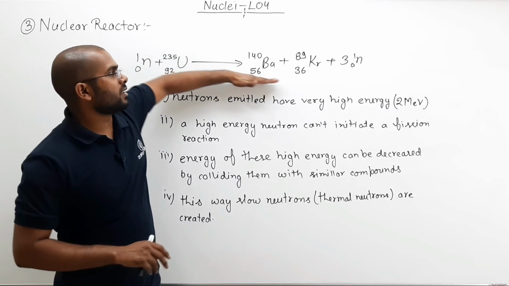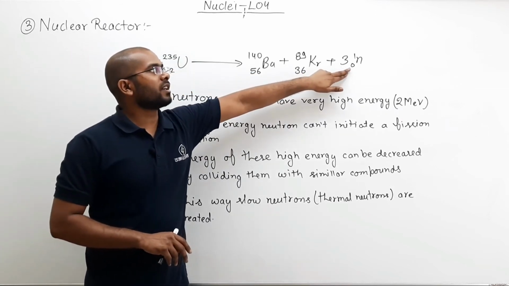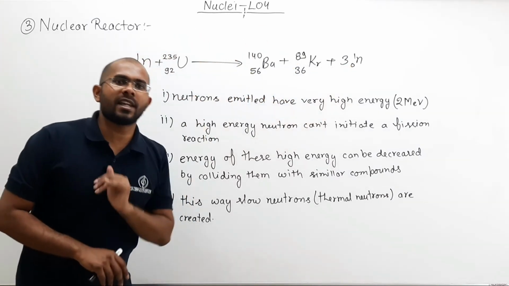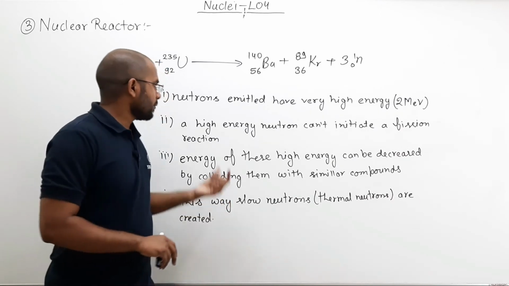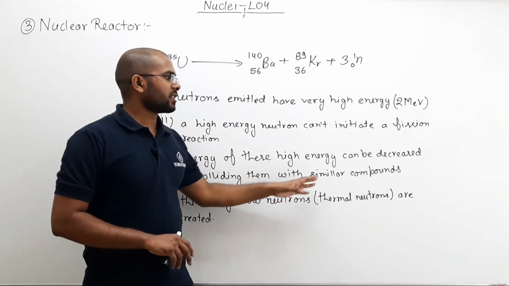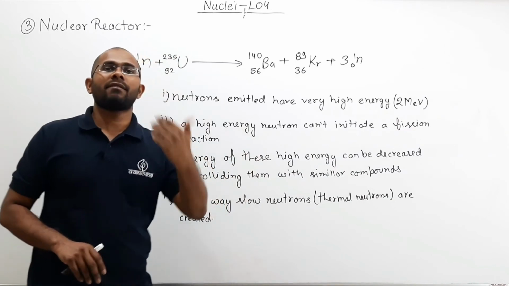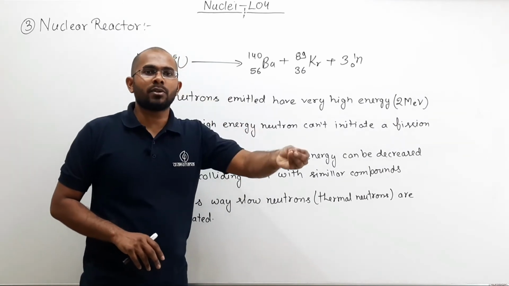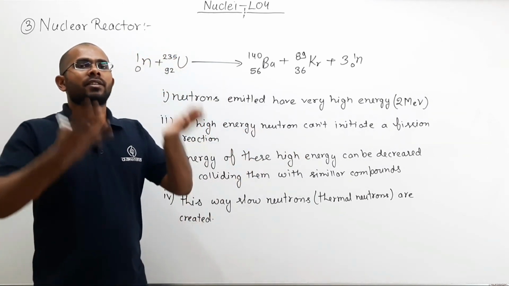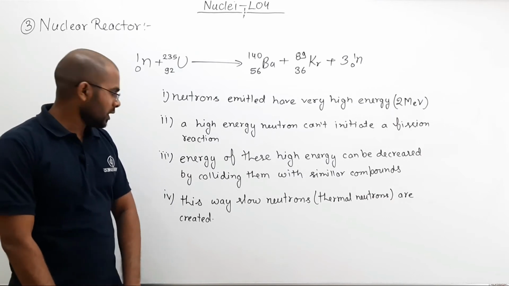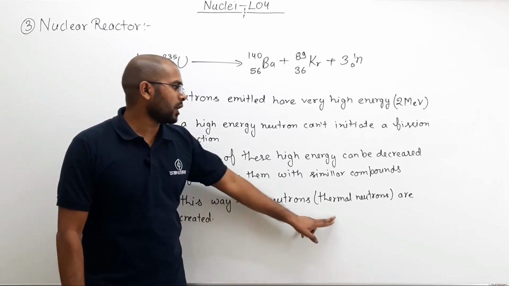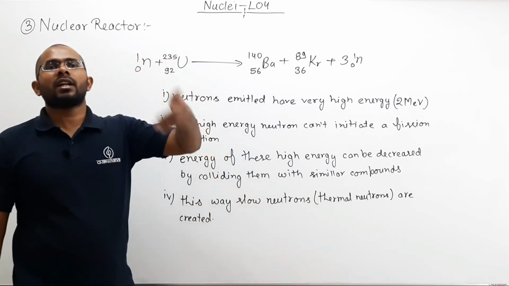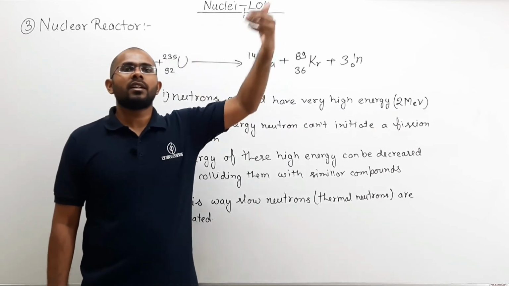So when a fission reaction takes place, the neutrons which are generated have very high energy. We need to decrease their energy. So what we do is, we make them collide with some compounds like water or heavy water. They transfer some of their energy to those compounds, and by transferring their energy, their own energy comes down. So they become slow neutrons or thermal neutrons. Now these thermal neutrons can further create your chain reaction.